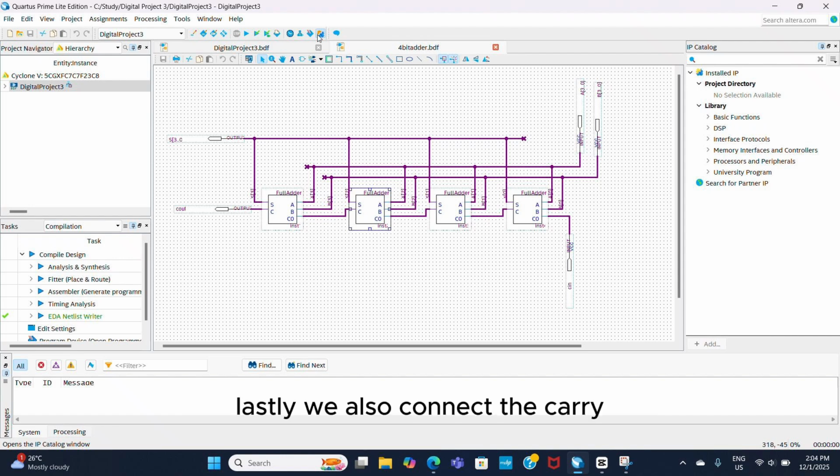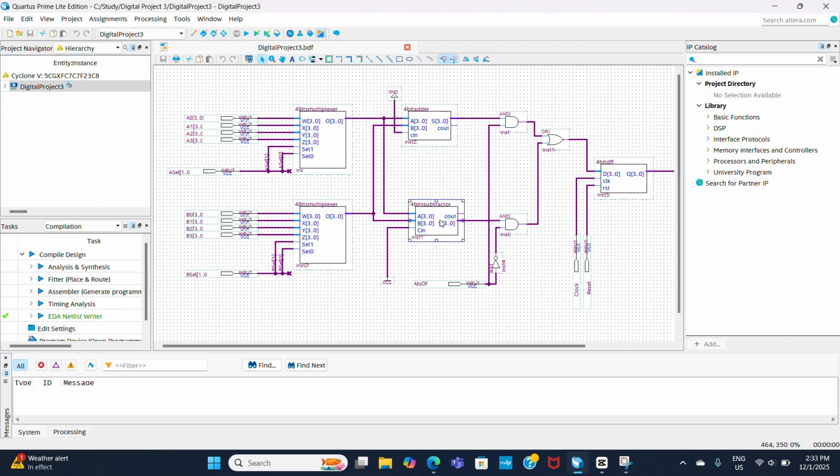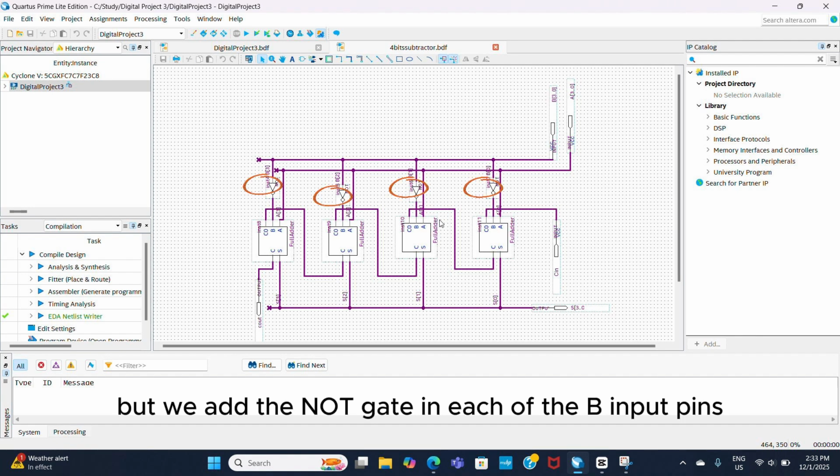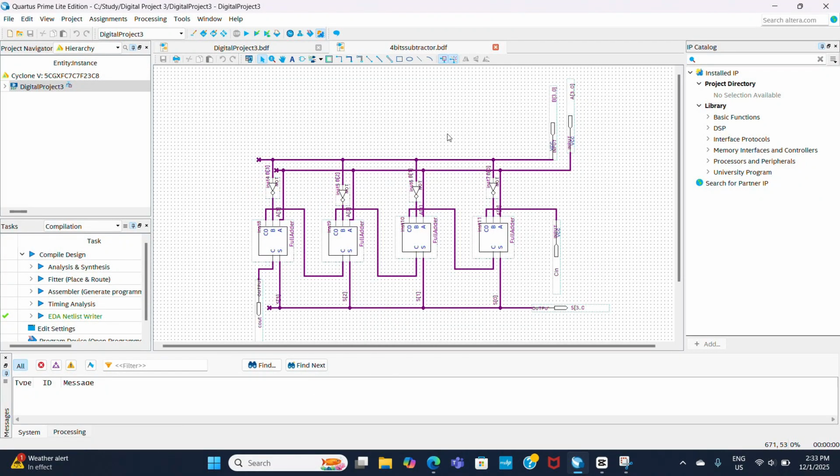Lastly, we also connect the carry port of the previous full adder to the next full adder, starting from the initial carry input and ending with the last bit carry output. In the 4-bit subtractor, we actually did the same things as the adder, but we add a NOT gate in each of the B input pins to become the first complement.